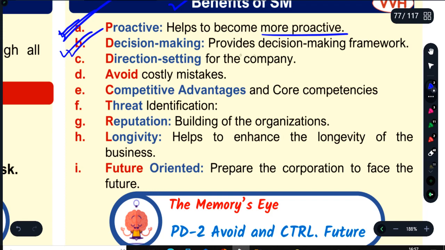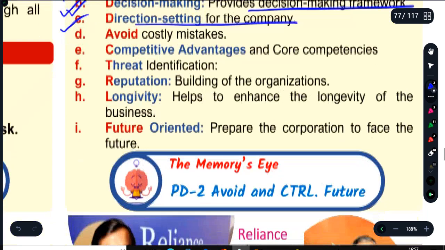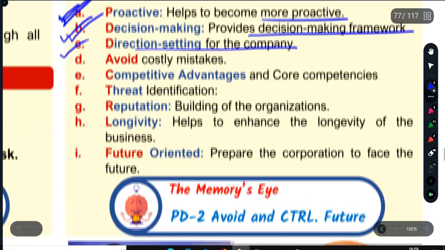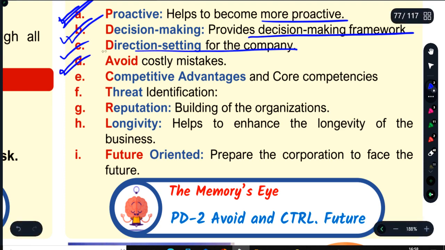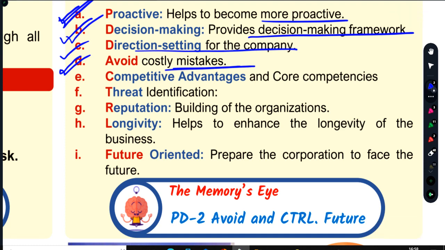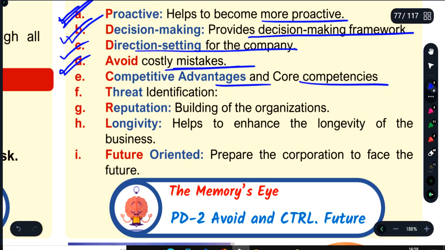Next is decision making, it provides a decision making framework. Third is direction setting for the company. It sets your direction, meaning it gives you vision, mission, goals, objectives, and a value system at each point of time. You can avoid costly mistakes. Say you are managing your company strategically, so you will not do anything that is going to cost you dear for the business. And competitive advantage, and it builds your core competencies.